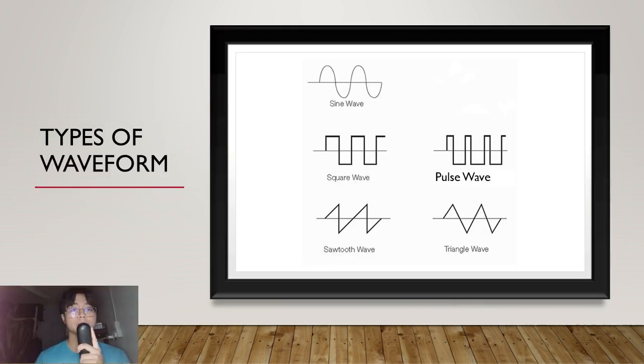In our topic, there are 5 types of waveform. 1 is sine, 2 is square, 3 is pulse, 4 is triangle, and 5 is sawtooth.